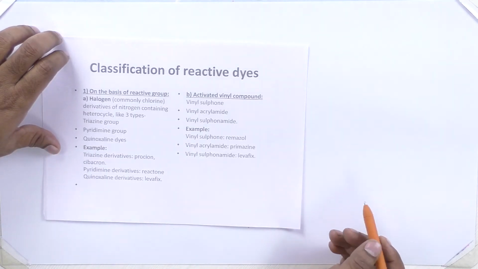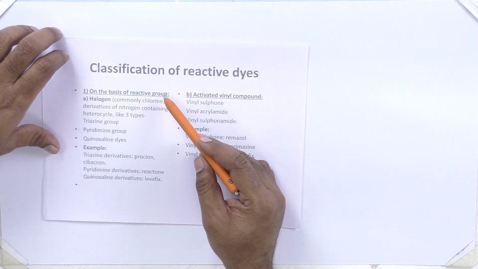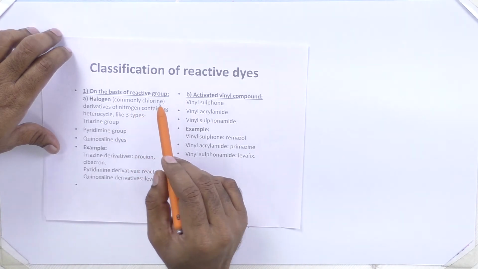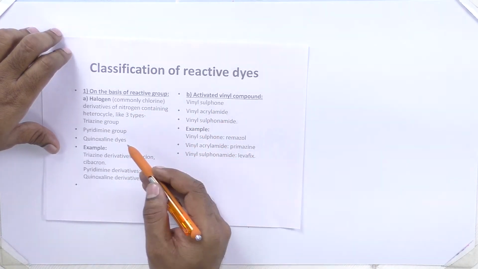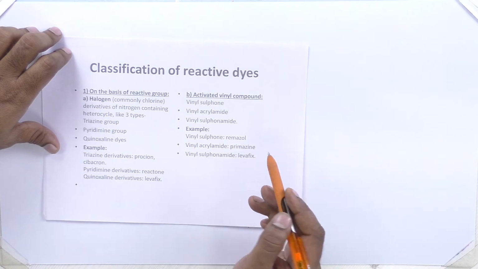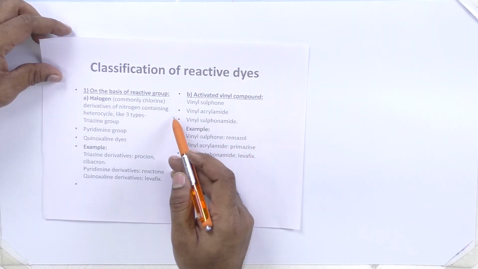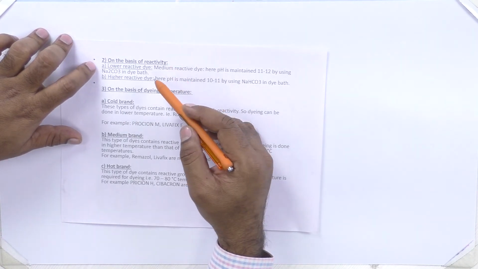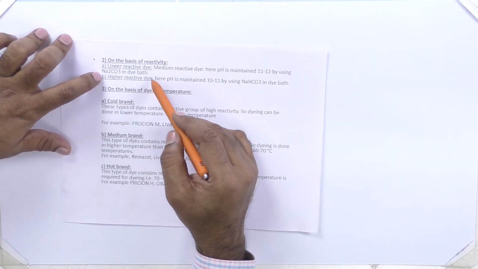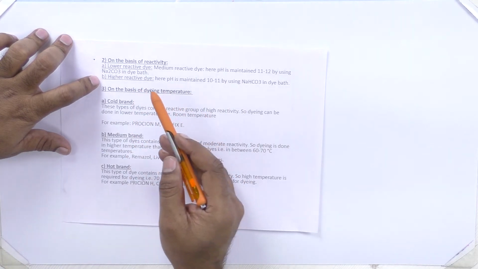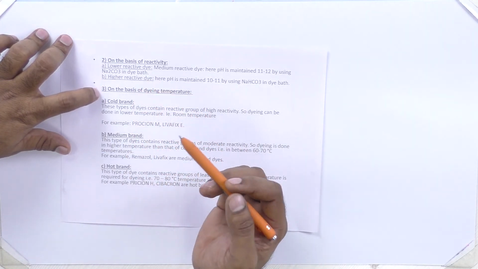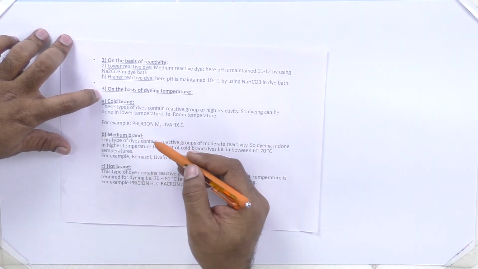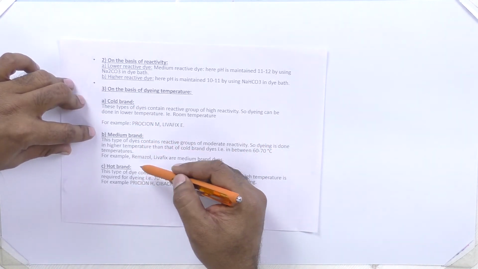Now, the classification of reactive dyes. You can classify reactive dyes based on reactive groups, whether they have halogen, vinyl sulfone, or pyridine. You can also classify them based on reactivity, that means low reactive dyes or higher reactive dyes. And on the basis of dyeing temperature, whether they are dyed at room temperature, medium temperature, or hot temperature.